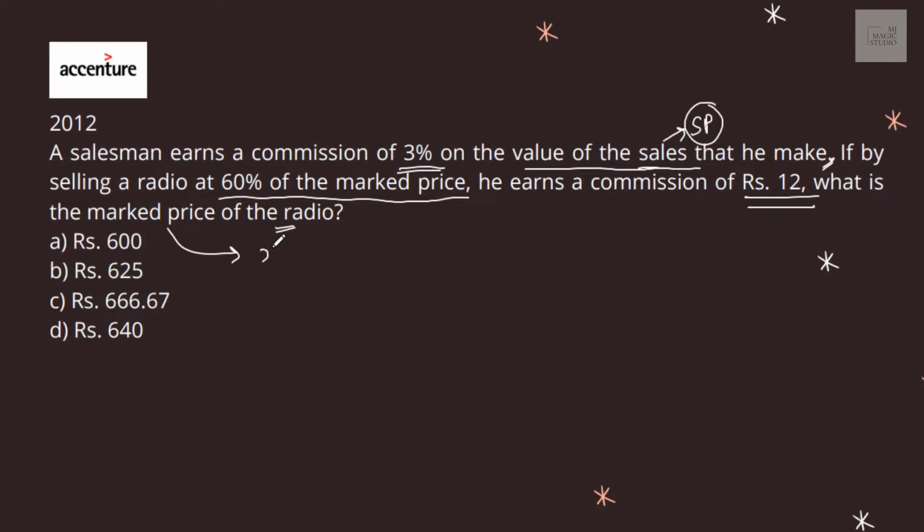Let the marked price of the radio be X. Then his selling price is 60% of the marked price. So this is the selling price, 60% of the marked price. Now on this selling price, he's getting 3% commission. So 3% of the selling price is this into 3%. Now this should be equal to rupees 12, that is his actual commission earned. If we solve this, we can find the value of x.